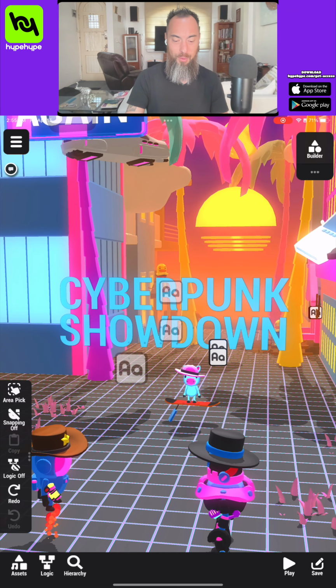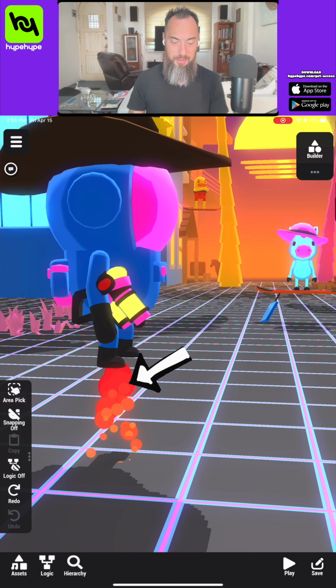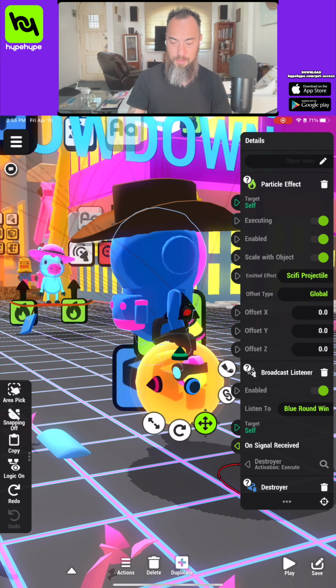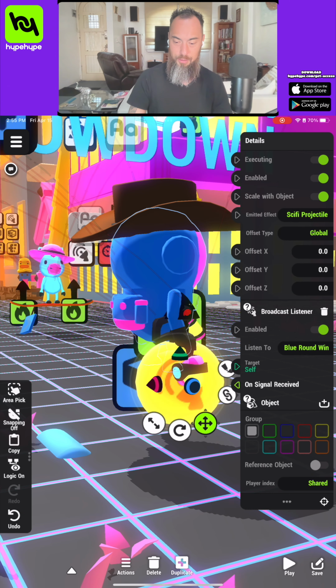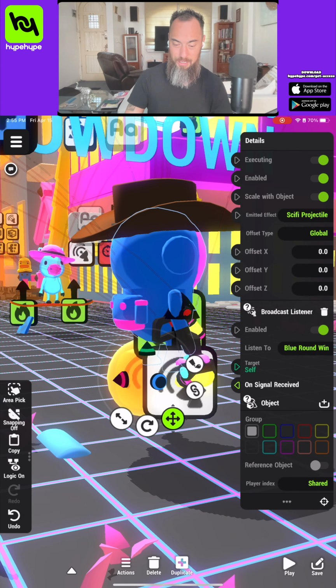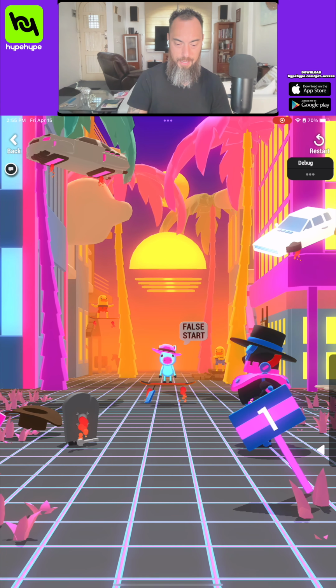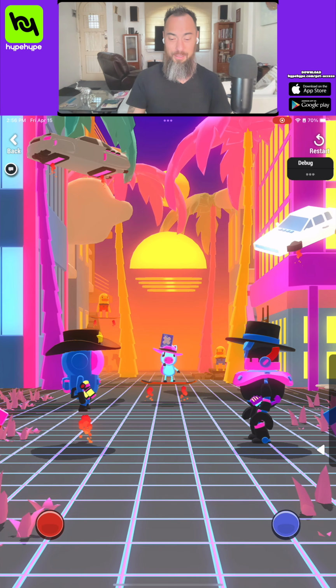We chatted about what could be causing the issue. It was these particles. That's because these particles are being destroyed. So we're just gonna destroy the destroyer so that the particles no longer get destroyed. Let's hit play. Let's test it. Hit again. Now the game is ready.